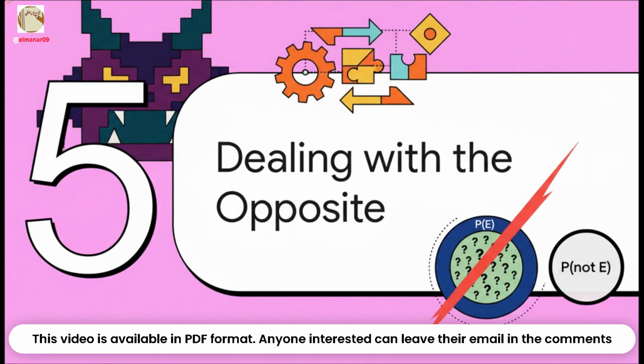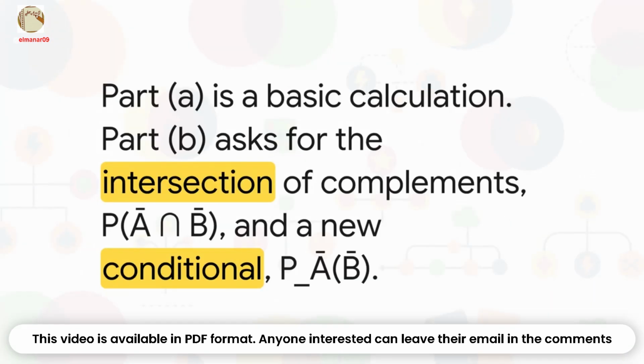Okay, it's time for the final challenge. You can think of this as the boss level. We're going to combine everything we've learned so far and introduce one final idea: complements, or the probability of something not happening. So here's the setup. For part A, we're going right back to our basic conditional probability calculation. It's a nice little warm-up. But for part B, things get interesting. We need to find the probability of both A not happening and B not happening, and then use that to find the probability of B not happening, given that A hasn't happened. This is where we bring it all home.